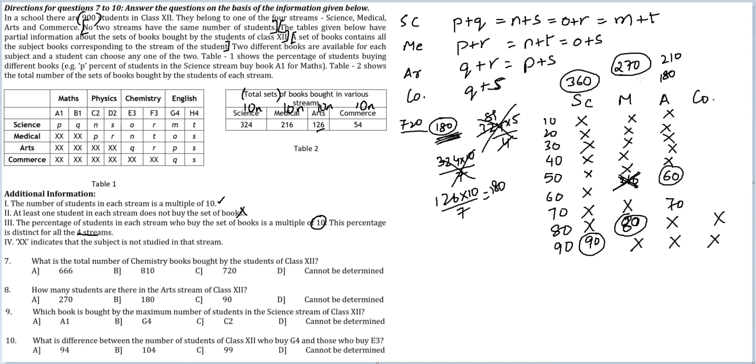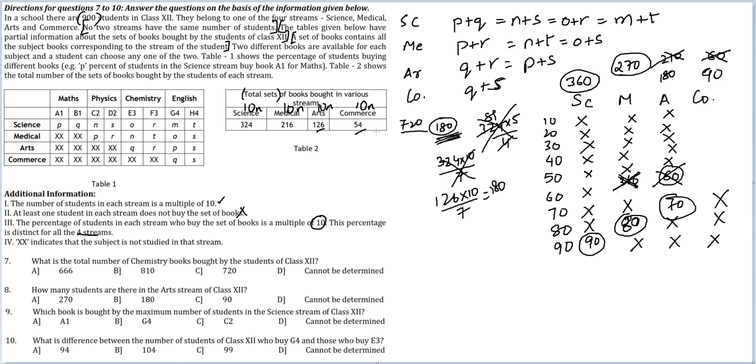Now see, 360 is guaranteed here, 270 is guaranteed here. If you had 180 people here, you would have 90 people here. If you had 210 people here, you would have 60 people here. For commerce, the two possibilities are 60 and 90. Now, commerce people are 54. If there were 60 people in total and 54 had bought sets of books, 90% would have bought it, but 90% cannot buy it because 90% was unique to science. So 60 is impossible here. If 60 is impossible here, 210 is impossible here, 60 is impossible here, 70 is guaranteed.